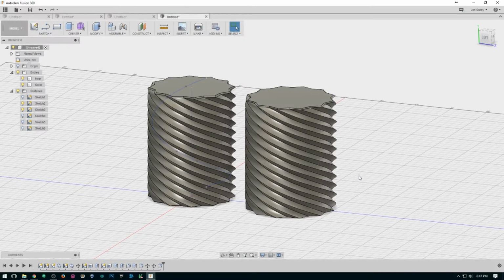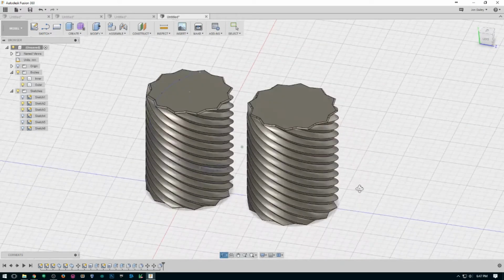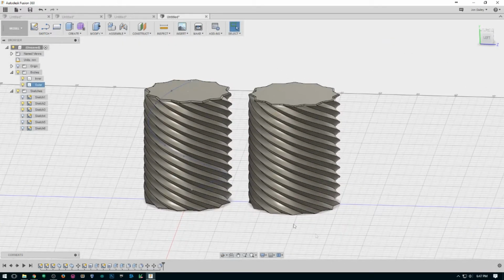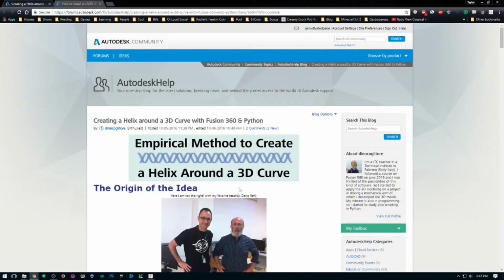Hey YouTube, you might have seen MakeAnything's video a few days ago about creating these twist containers using Solidworks. Well, I don't have Solidworks, I use Fusion 360, and so I figured out how to do it in Fusion 360. First, we have to go over here and get the Helix Around a 3D Curve add-in.